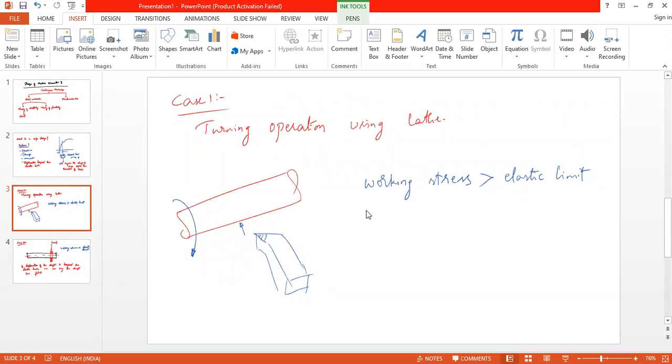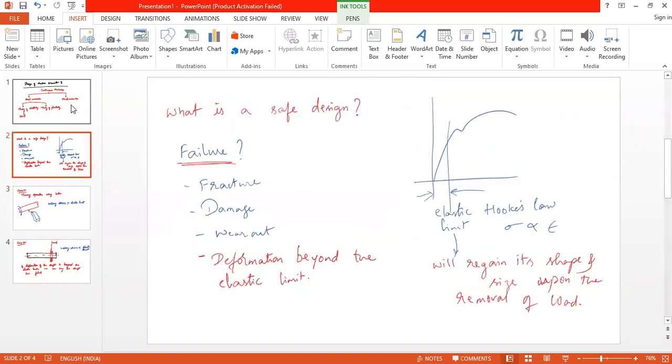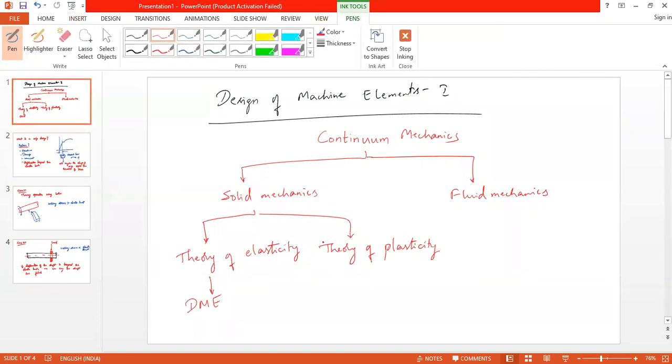Theory of plasticity deals with the deformation of components beyond the elastic limit, that is in the plastic region, whereas case 2, theory of elasticity, deals with the deformation within the elastic limit. This theory of plasticity is also called the theory of metal cutting.